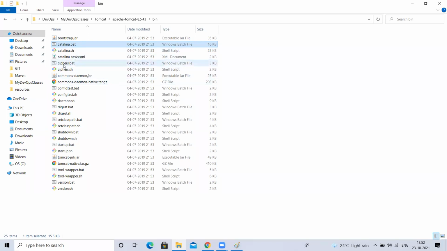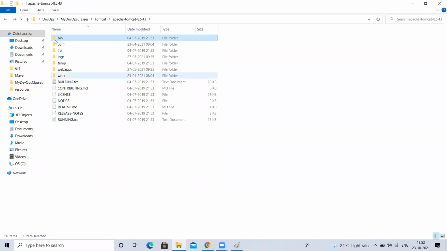If you see, most of the time there are pairs like startup.bat and startup.sh, and shutdown.bat and shutdown.sh. It has common files with the same name but different extensions for Windows and Linux. Next, conf. What is meant by conf here?